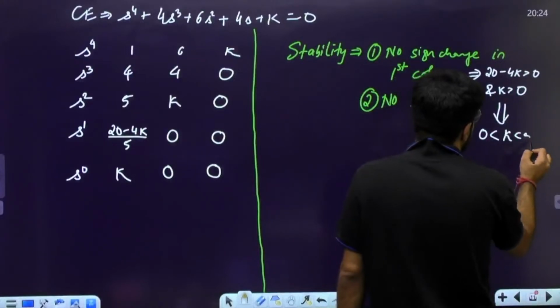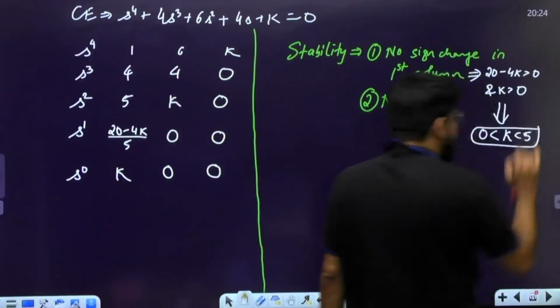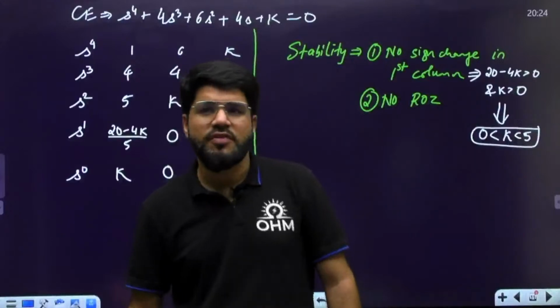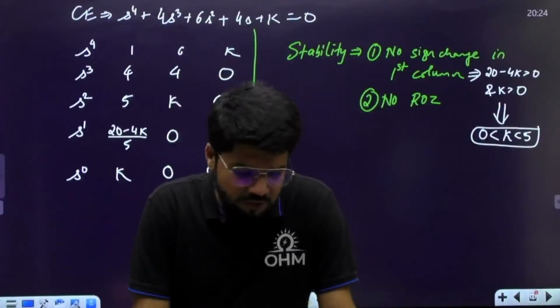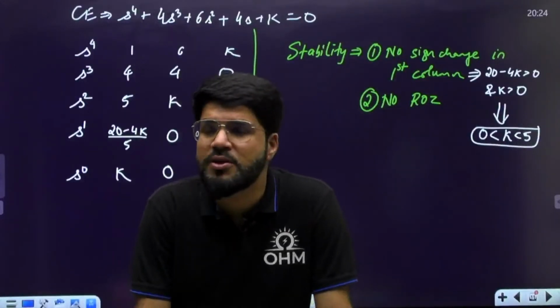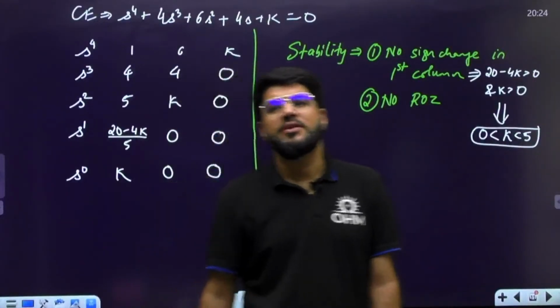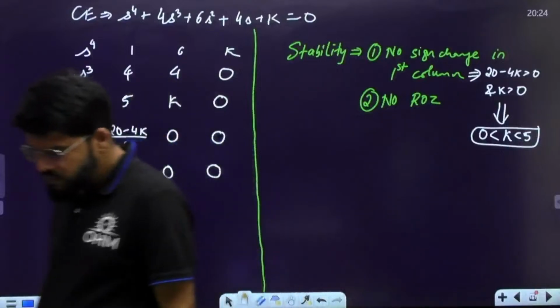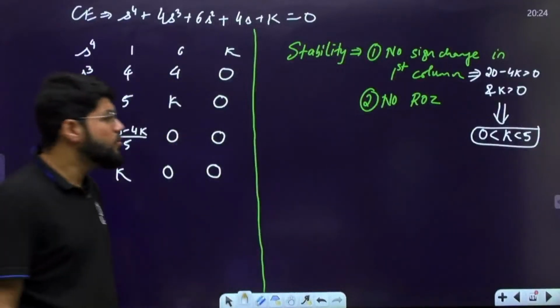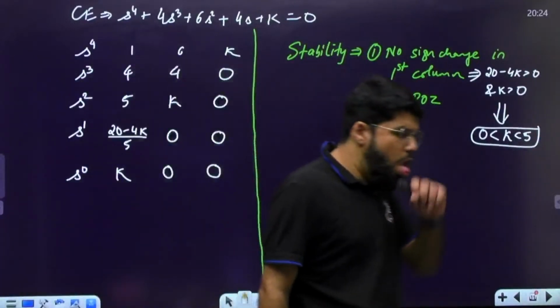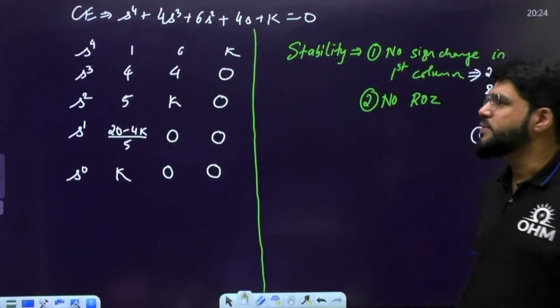So what is the range of k for stability? Suppose this can also be a question. Find the range of k for the system to be stable. For the system to be stable, k should be between 0 and 5. Got it? K should be between 0 and 5 for the system to be stable.